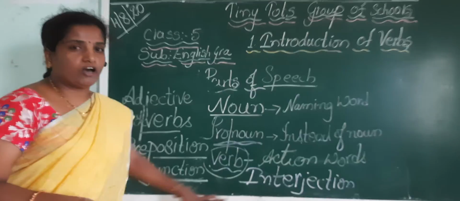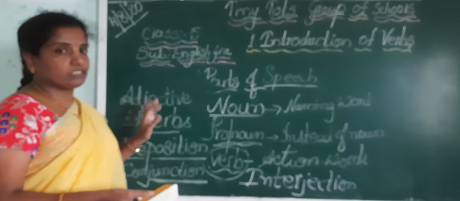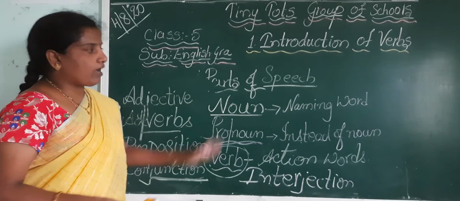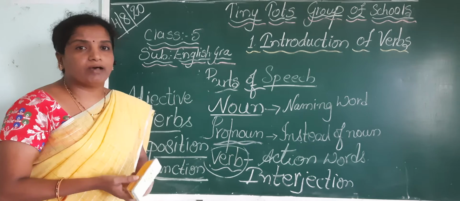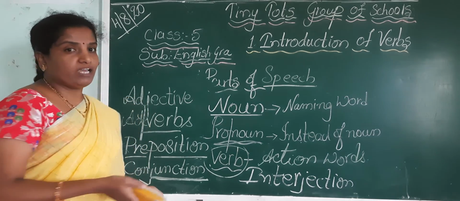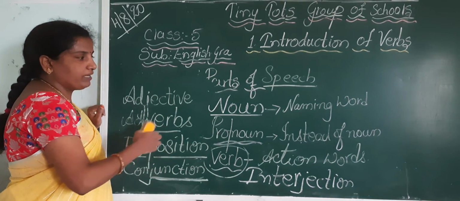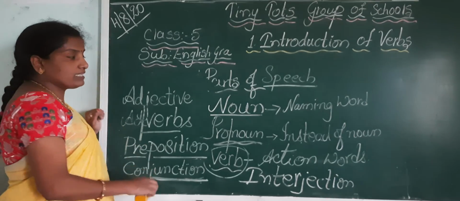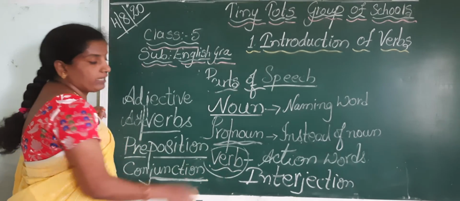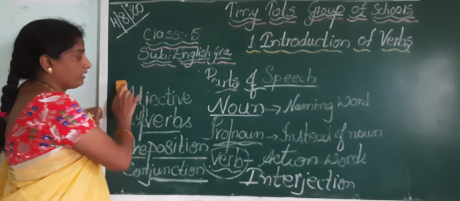Now this is all about the parts of speech. In these parts of speech we are going to learn about the verb today. I have just given you the brief explanation. Already we have learned in our previous classes, but today we are going to learn more about the verb.